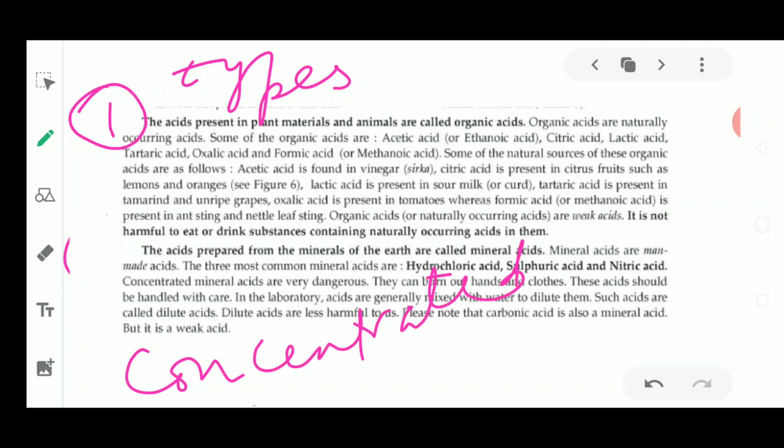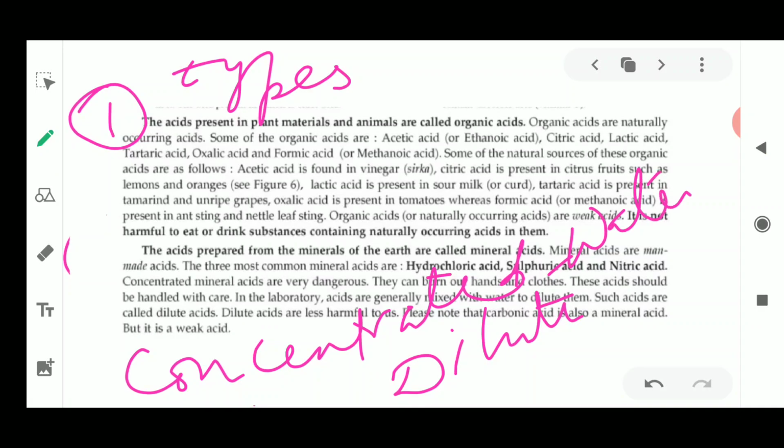and dilute. So concentrated means the acids which do not contain water. I'm so sorry, I misspoke. And dilute acids means they have water. Okay, so please remember this: concentrated means there is no water in it, and dilute means that they contain some water in it.